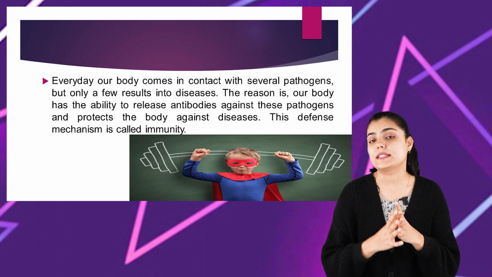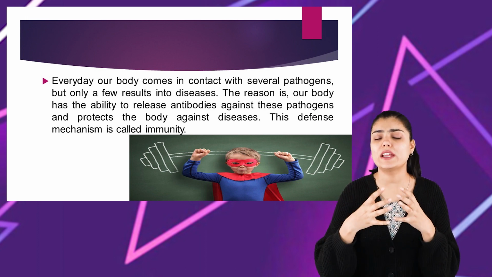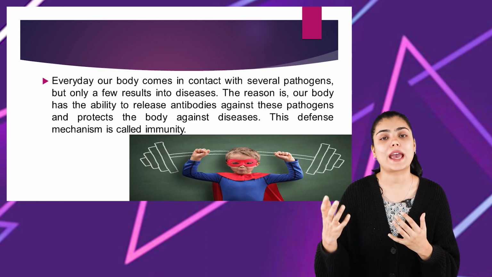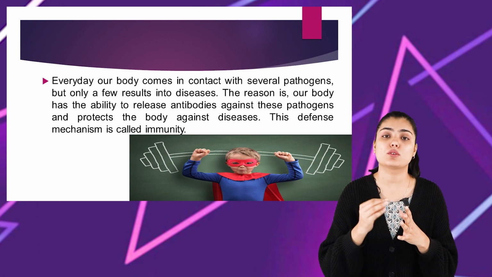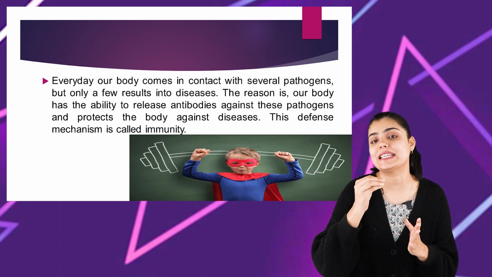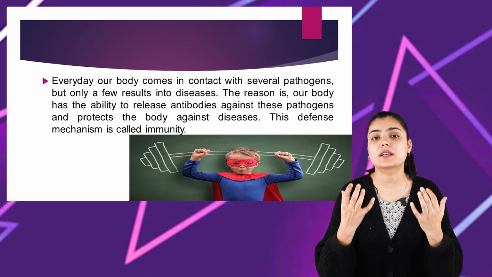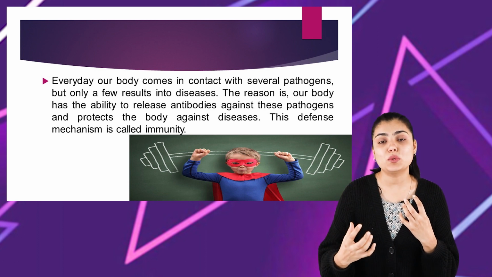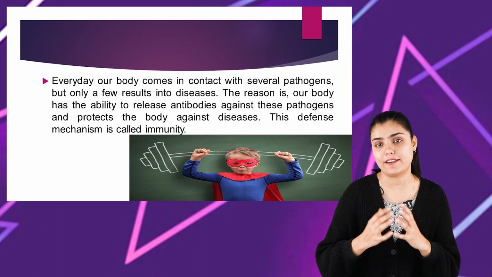On an everyday basis, our body is exposed to various pathogens and microorganisms in the environment, but only a few of them are able to produce disease in an individual, right? Why does this happen? This happens because our body has the immunity to fight against the various microorganisms that we find in the environment.